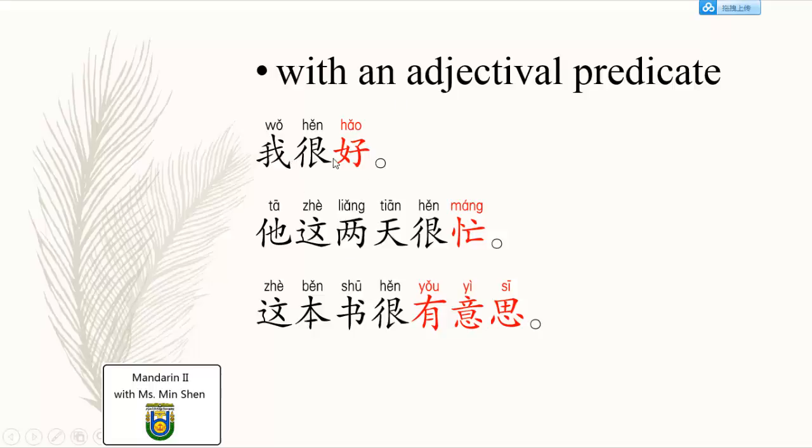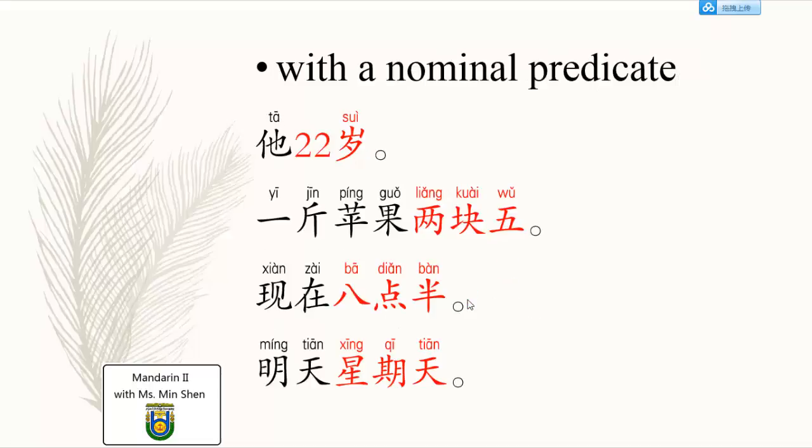You don't have to say 我是好, then it's wrong. 好 directly as the predicate. 这2天很忙, very busy, adjectival predicate. 这本书很有意思, interesting, adjective directly as the predicate. No need to use verbs, especially the be verb 是, with all these adjectives.